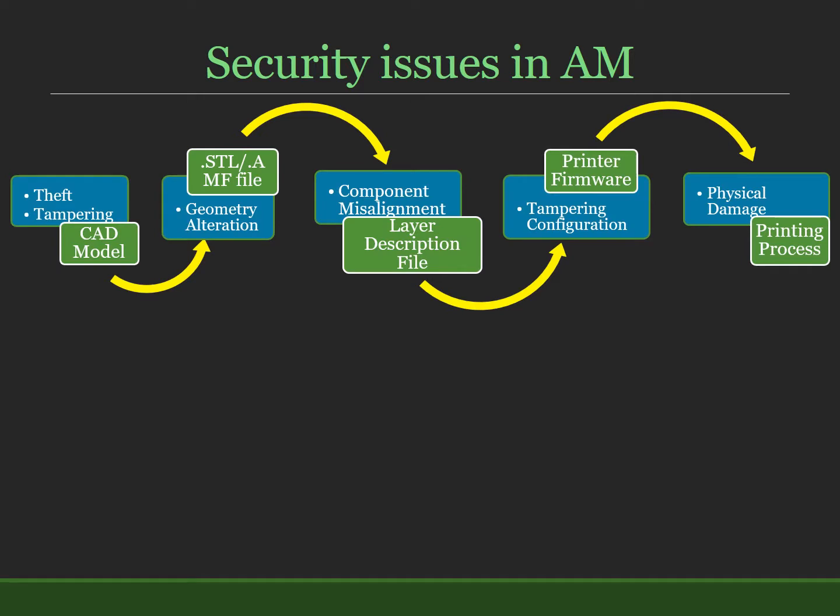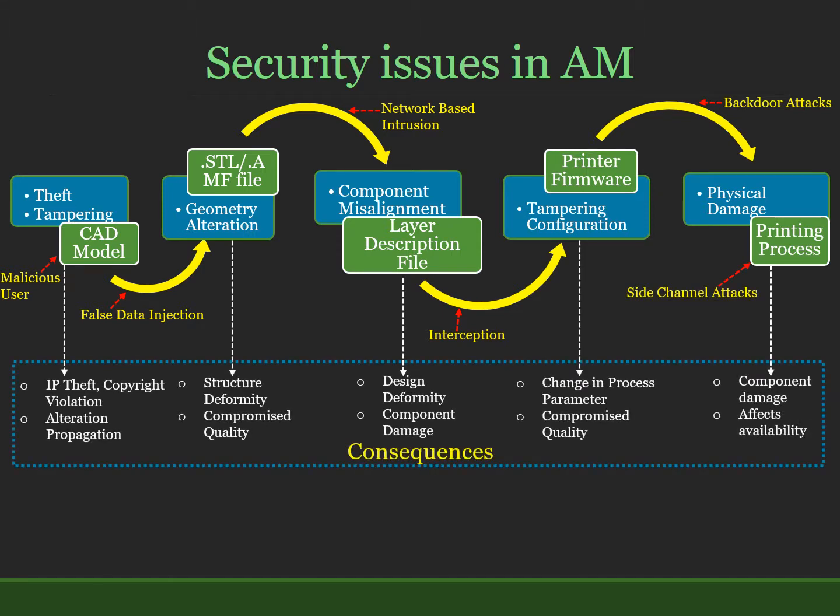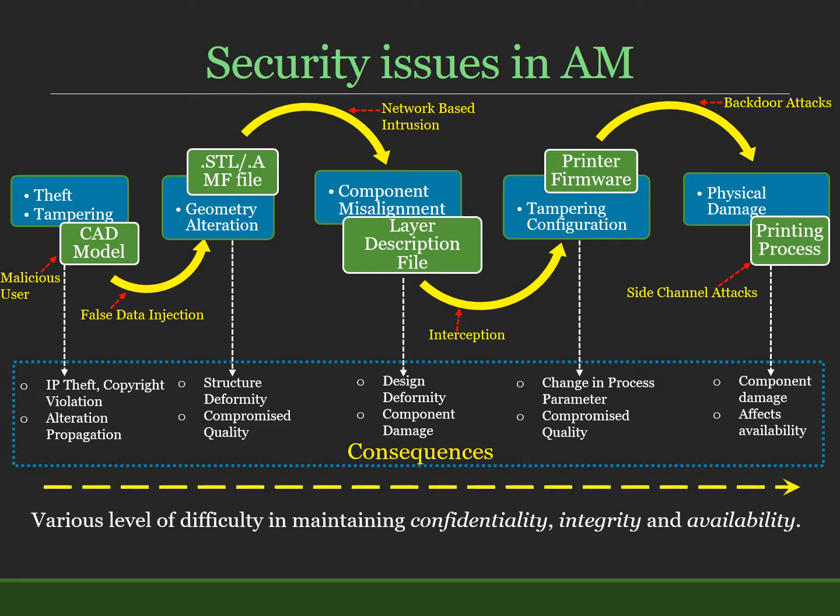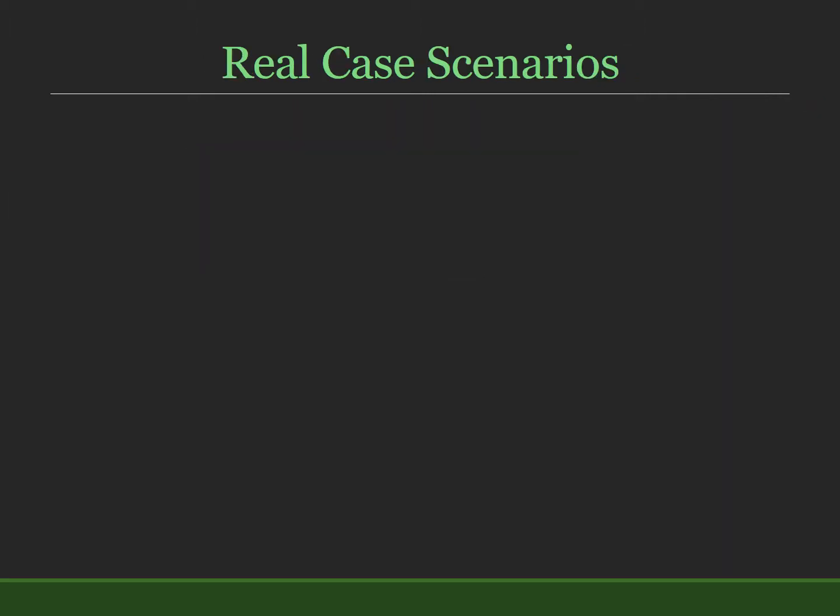The digital process chain of additive manufacturing can be attacked from various points. However, we are mostly interested in side-channel attacks. There are various consequences of these attacks being carried out from various points. However, we'll try to analyze how the side-channel attack can affect the confidentiality of the system, and at the same time be used to detect integrity and availability vulnerabilities in the system.